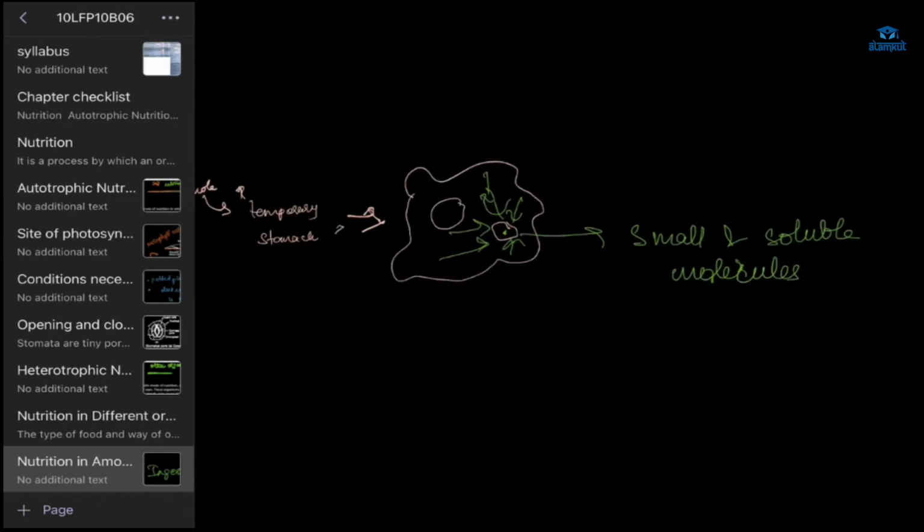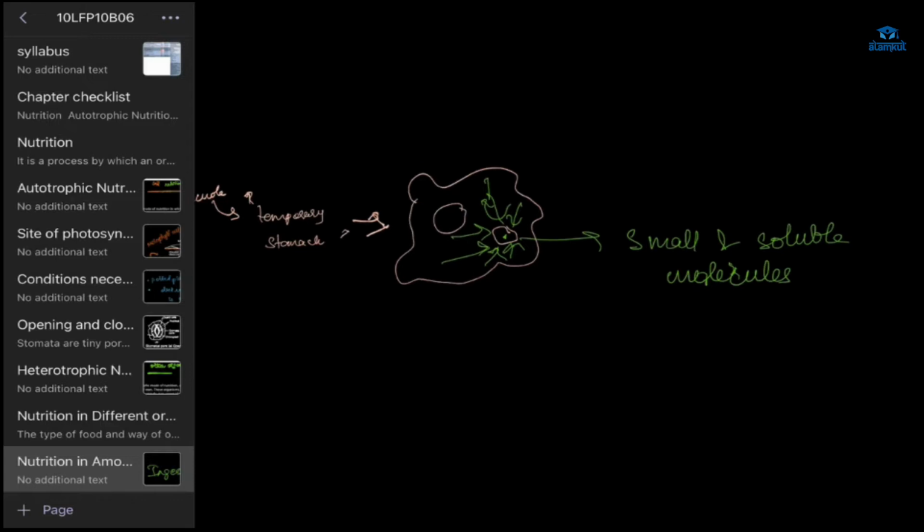Ma'am, explain this once again. What will happen is, this cytoplasm will have digestive enzymes. From there this digestive enzyme will get inside the food vacuole, where we have the food particles, right?